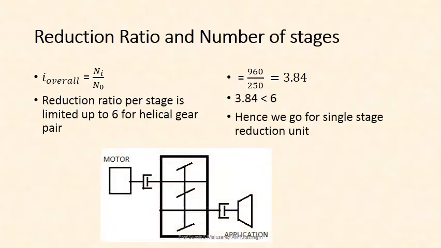So single input shaft, single output shaft, and two helical gears. Here instead of horizontal lines we have to go for slant lines so that it will reflect as a helical gear.